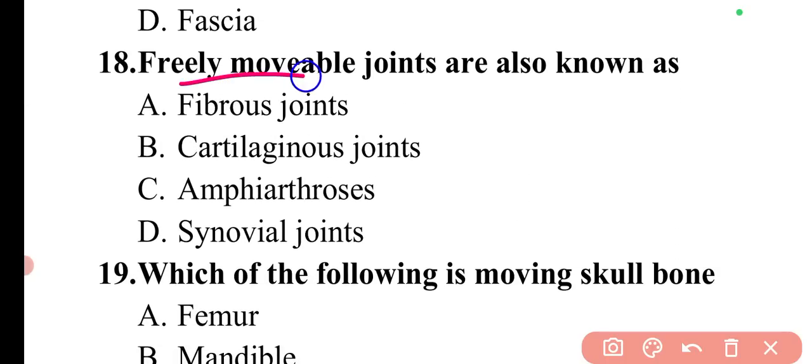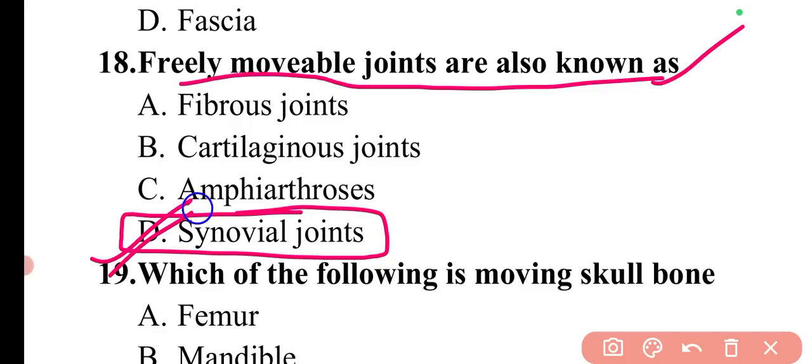The question is, freely movable joints are known as? Freely movable joints are known as synovial joints. So here option D will be the correct answer.